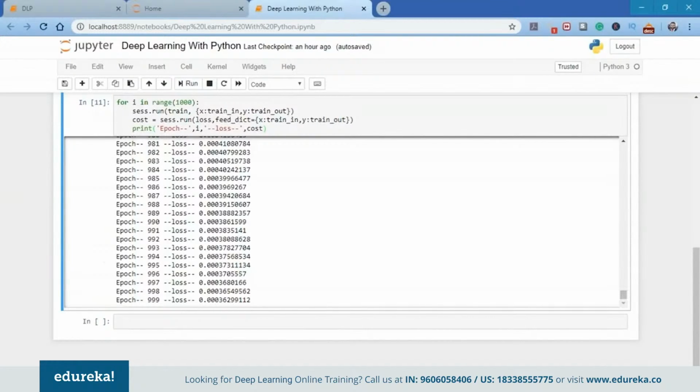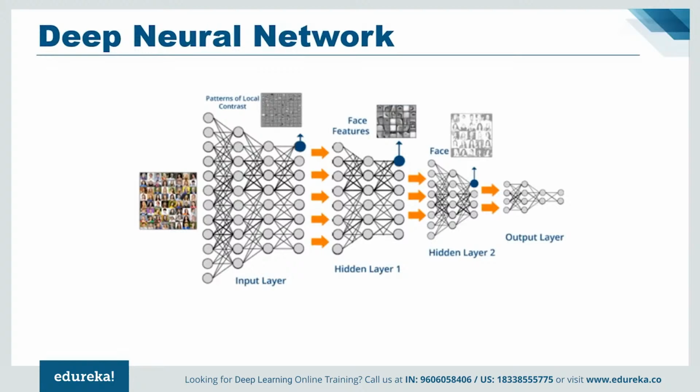So let's move ahead with this deep learning video to understand how a deep neural network looks. As you can see in the image above, deep learning works as follows. At the lowest level, the network fixates on patterns of local contrast as important. The following layer is then able to use those patterns of local contrast to fixate on those things that resemble eyes, nose, and mouth. Finally, the top layer is able to apply those facial features to face templates, and a deep neural network is capable of composing more and more complex features in each of the successive layers.